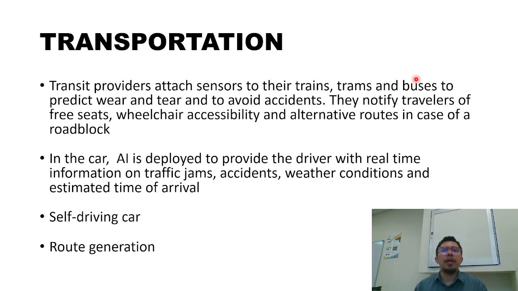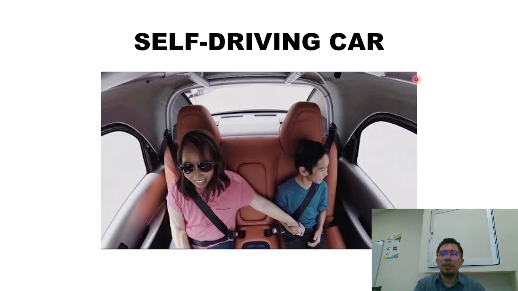So in the car, AI is deployed to provide the driver with real-time information on traffic jams, accidents, weather conditions, and estimated time of arrival. So the examples are such as a self-driving car, route generation. Okay, an example is like Waze, also can be considered an AI application. Google Maps, okay, can also. Okay, like this self-driving car.